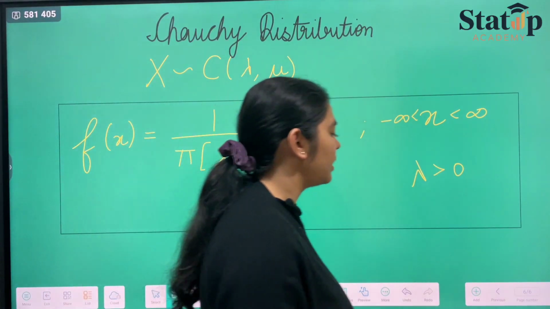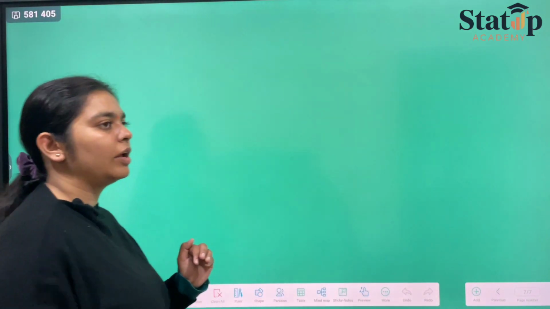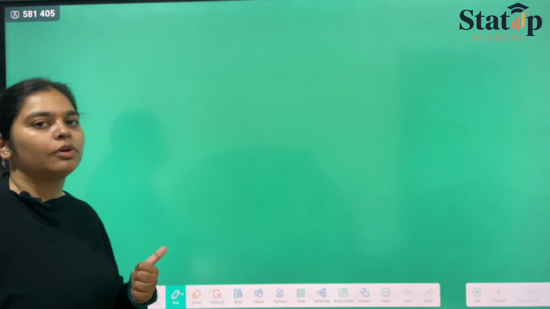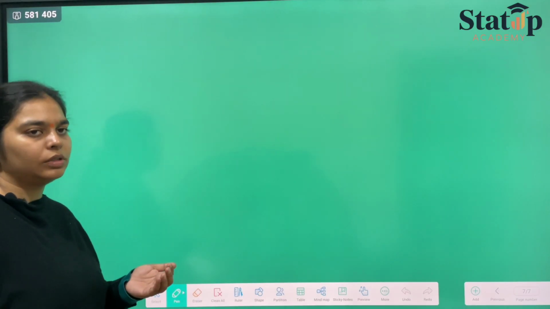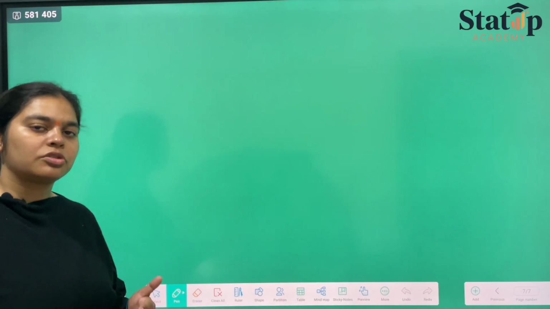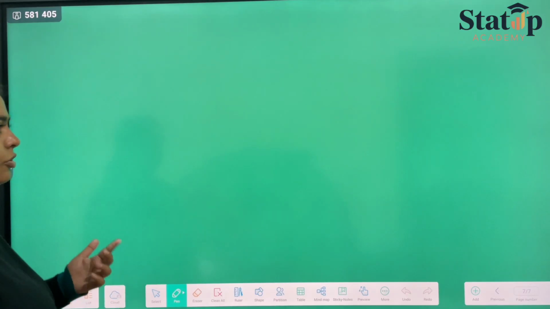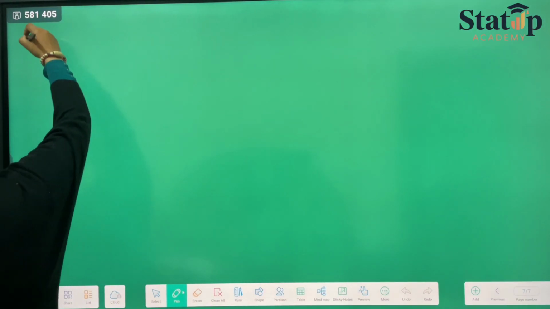Now we'll be discussing some of its properties, and there is one more thing: like we did for normal distribution and standard normal distribution, there is also a distribution known as standard Cauchy distribution. We'll be discussing it after discussing its properties.